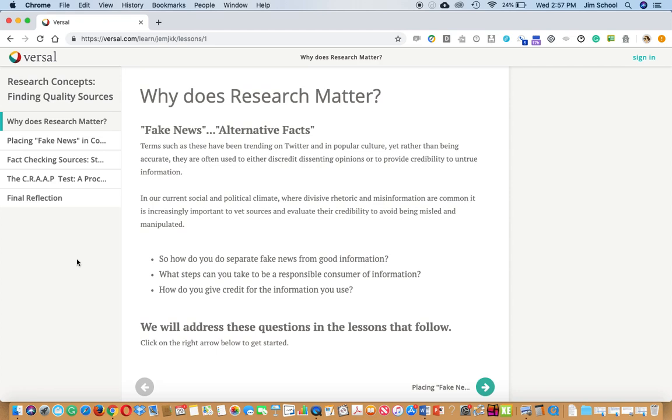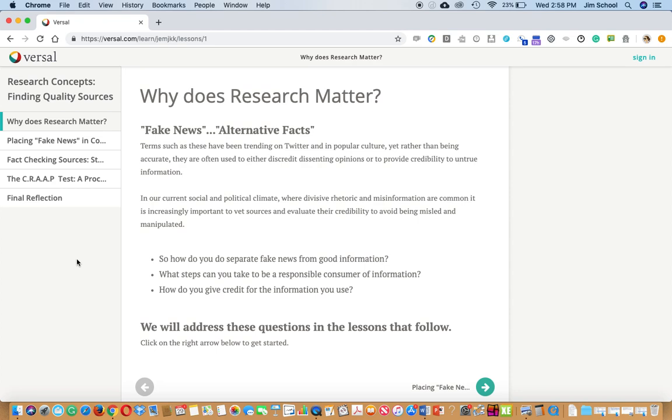Of all the things we talk about in this course, we start with this because I think it's probably the most unbelievably important thing that we have going on in society today. We've all heard terms like fake news or alternative facts. We know that the information that we see on social media can sometimes mislead us. And so it's incredibly important that we learn as media consumers how to effectively vet our sources and make sure that the information that we're getting and the information that we're spreading is accurate and factual as much as possible.